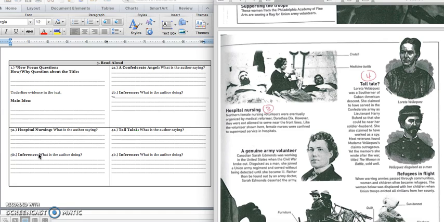And we are thinking, why would the author include this picture and caption when talking about women participating in the war? And we know that the author is explaining how the role of nurses during wartime was different during the Civil War than it is today. Press pause to write down your answer and play when you're ready for number 4.